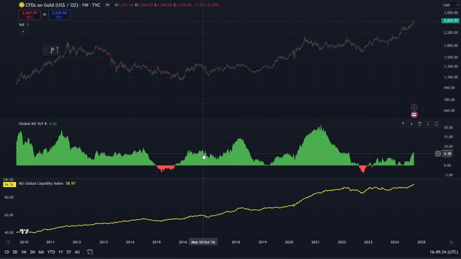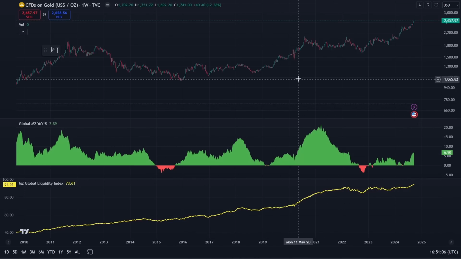But then, for example, here in this big spike in M2 in 2017, while it did predict an uptick in the price of gold, and gold did correspond by increasing in price, it didn't put in an all-time high from that prior all-time high. So, directionally, it's pretty good, and it can predict which direction gold is likely to be going in. But arguably, it's less accurate at predicting the future price of gold, with the price of gold in January 2018 being lower than it was in September of 2011, even though the amount of M2 global liquidity in the system was at a high at that point.